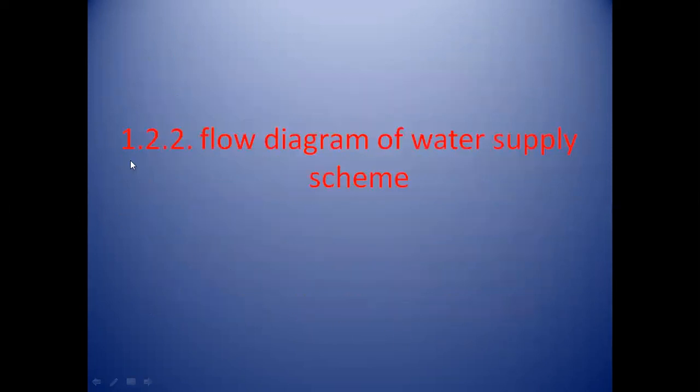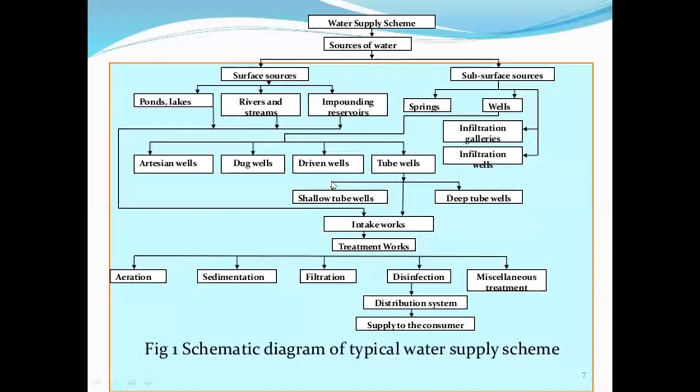Now the second sub point of quantity of water is the flow diagram of a water supply scheme. Now we can see the flow diagram of the water supply scheme. Hope you all get this flow diagram. This is very important for the exam. Now see the flow diagram again. The first step of the flow diagram is sources of water. There are many sources of water. Hope you all get these sources of water.